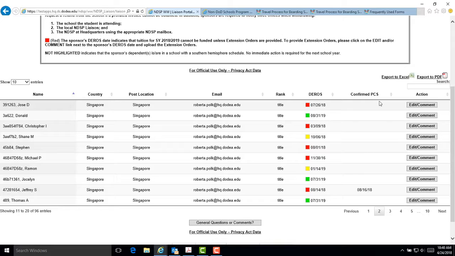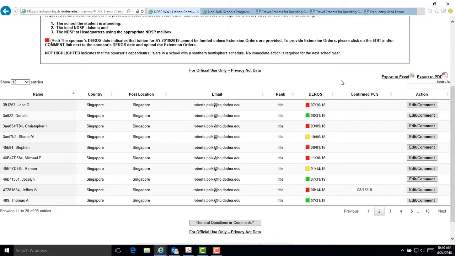On the left side of the page, you can choose the number of entries between all or 10 to 100 to display the information, or you can use the search engine on the right side of the page. Just above the sponsor chart on the right side is the ability to download the sponsor information either by exporting to Excel or exporting to a PDF. The PDF or Excel file will not display the DoDEA's color coding.